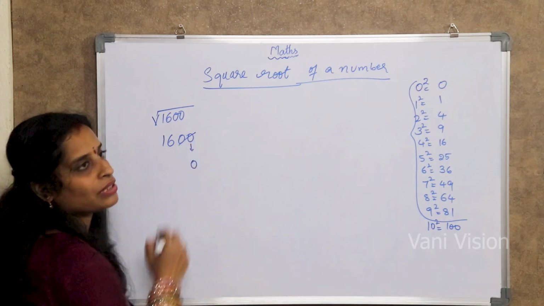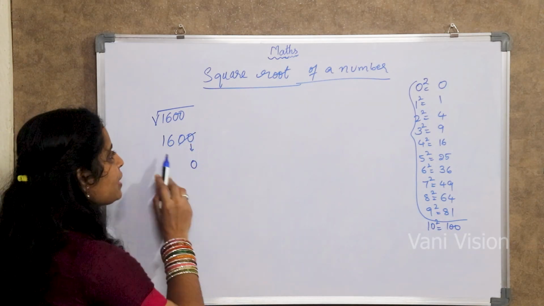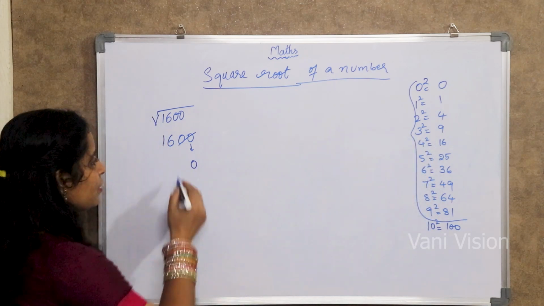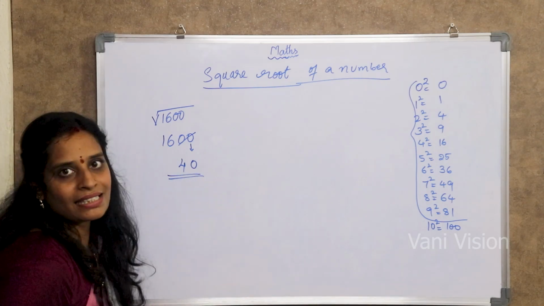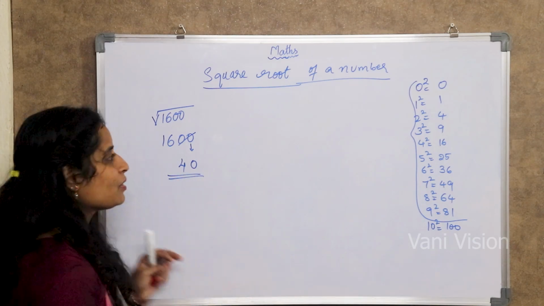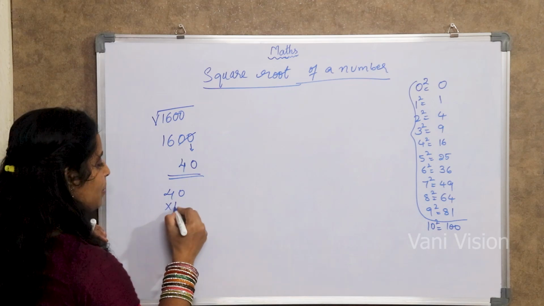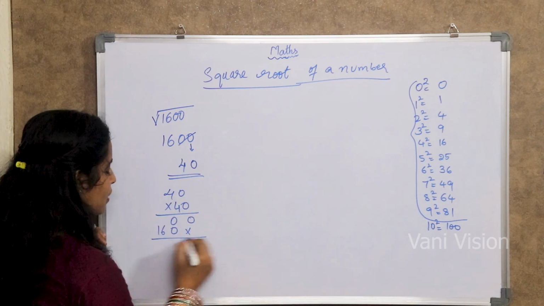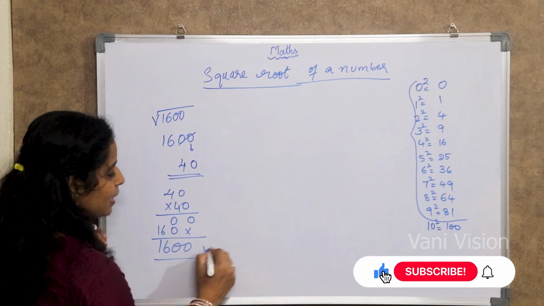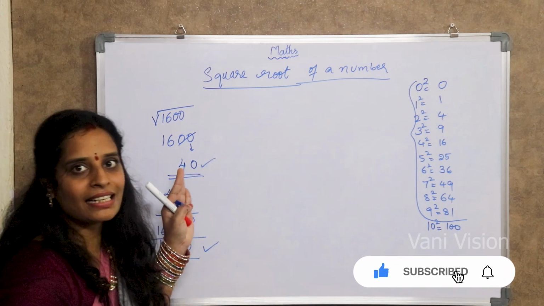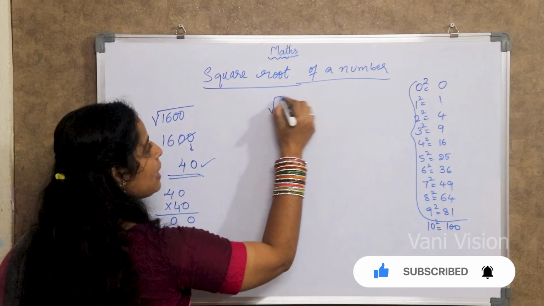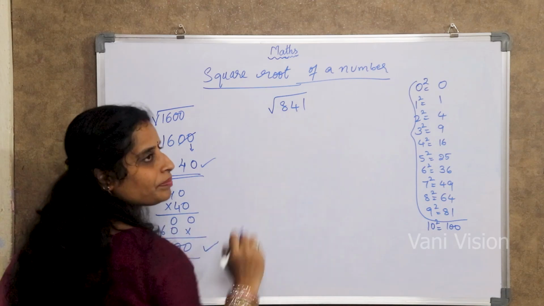Then cut off the last two digits. Now see 16. Is any number having a square of 16? Yes, 4. So 40. So what is your answer? 40. When you multiply also, you'll get the same answer. 40 times 40: 0, 0, 0, 160, and the answer is 1600. How many seconds has it taken for us? Very few, right?